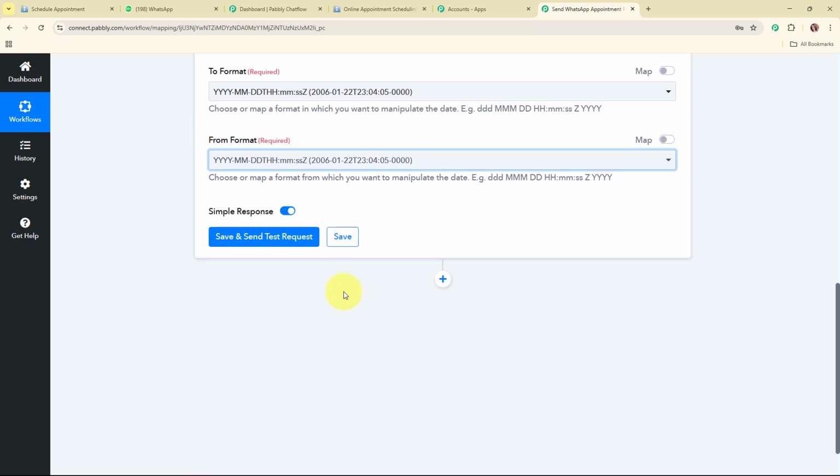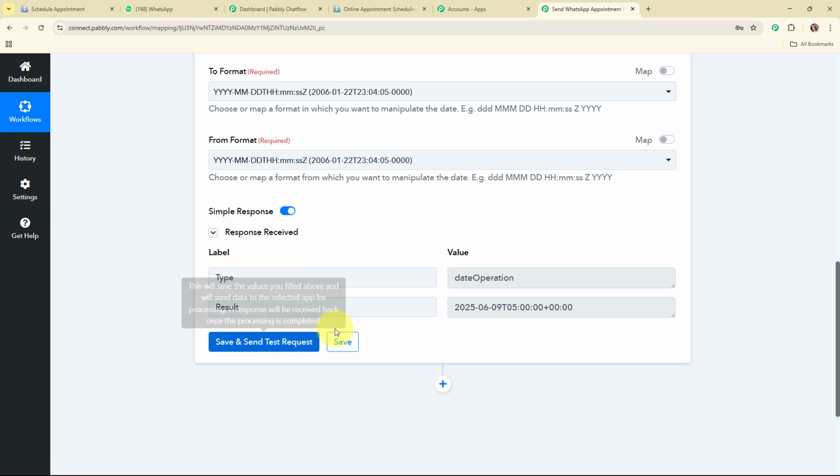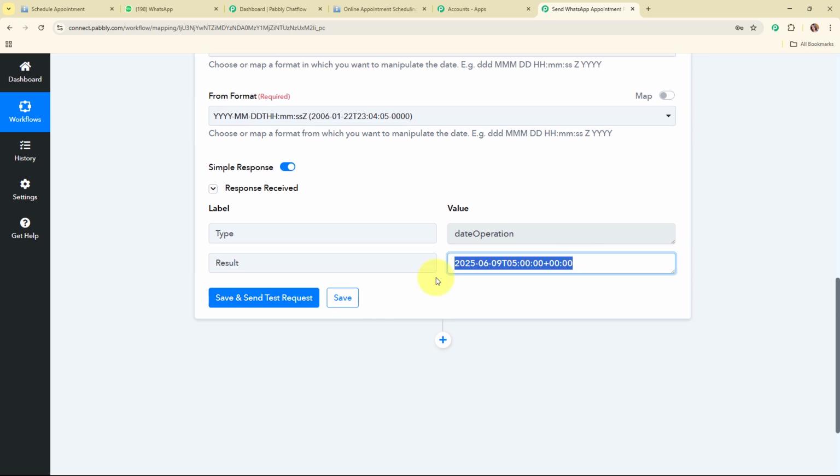Alright, so after selecting all the required details, I'm going to click on save and send test request, and here you can see we have received a successful response where we have received the time 1 hour before the actual event time. Alright, so with this we have successfully set up this action step as well.